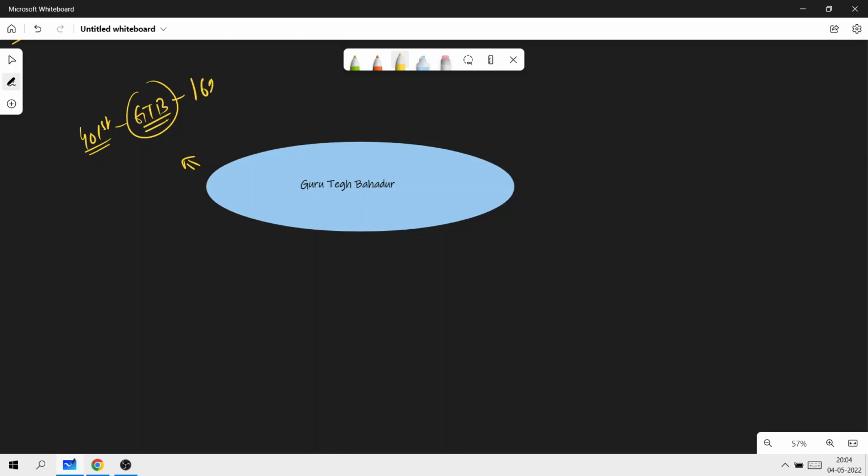He was born in the year 1621 and died in 1675, right? Who exactly was he? He was born in Amritsar on the 21st April 1621 to Mata Nanki and Guru Hargobind.